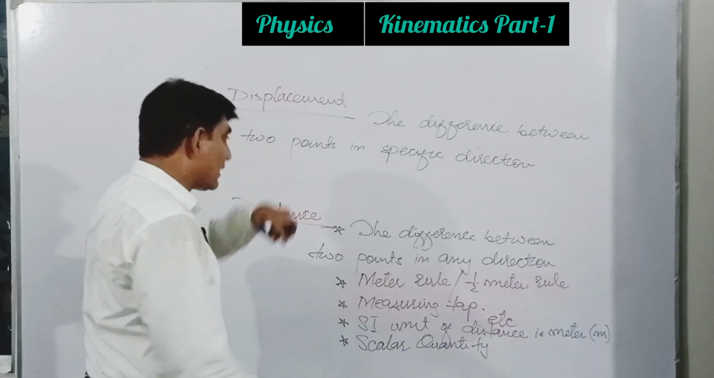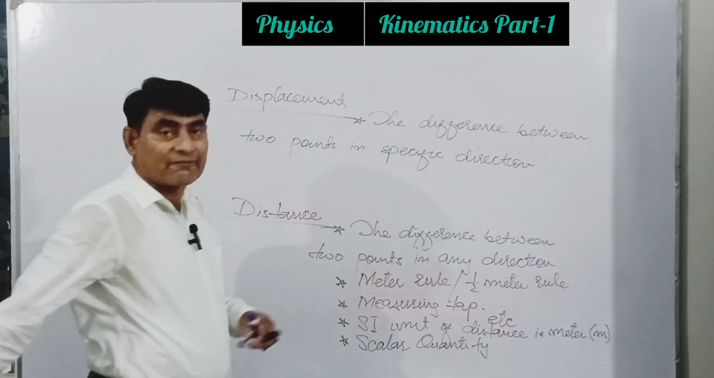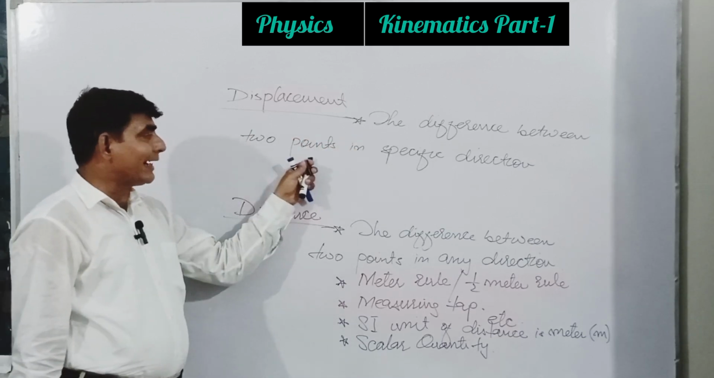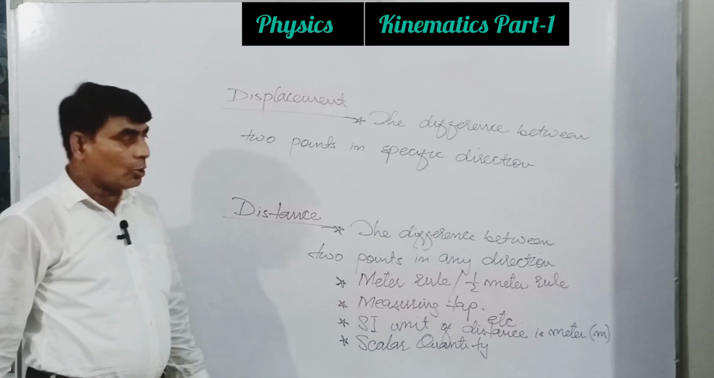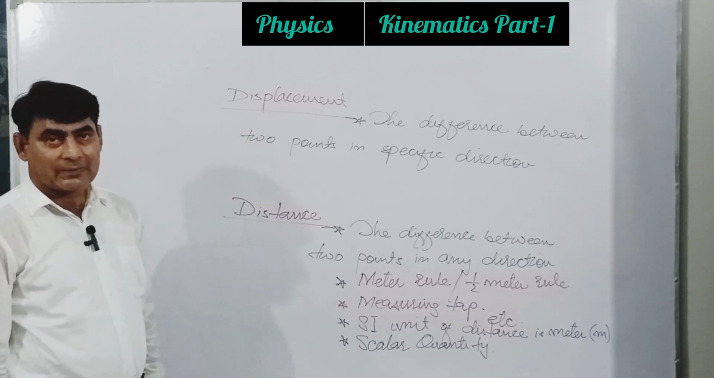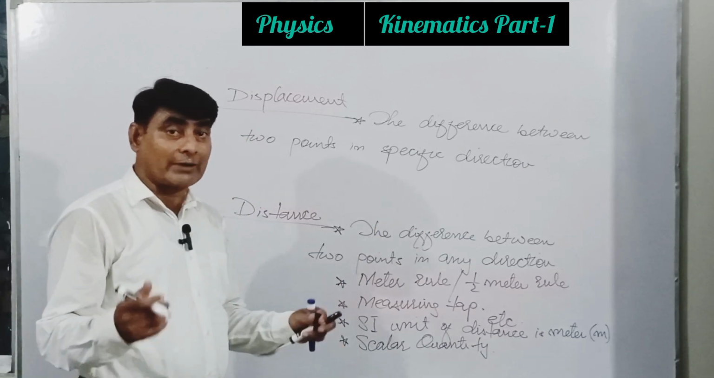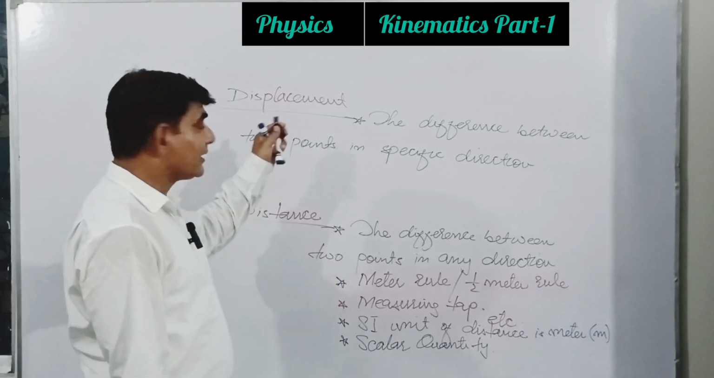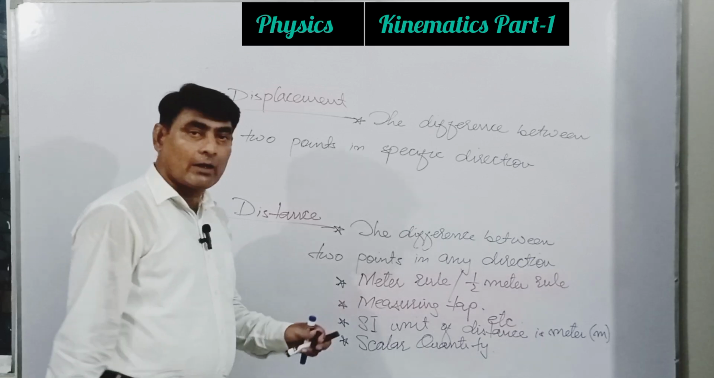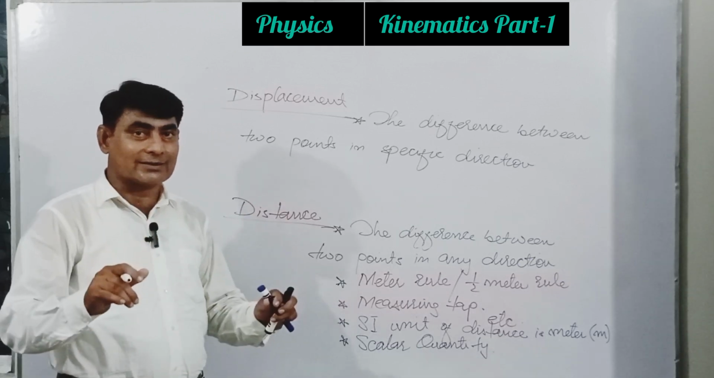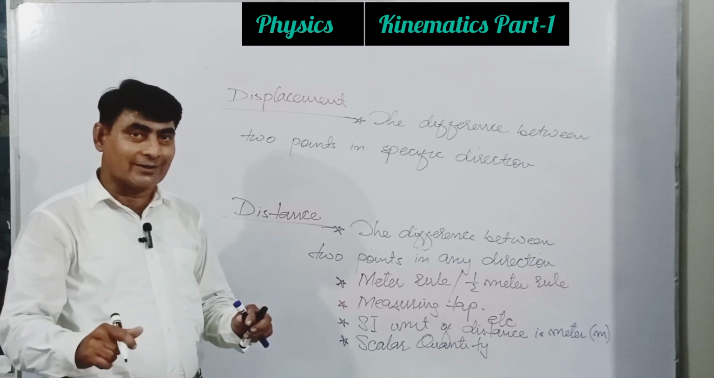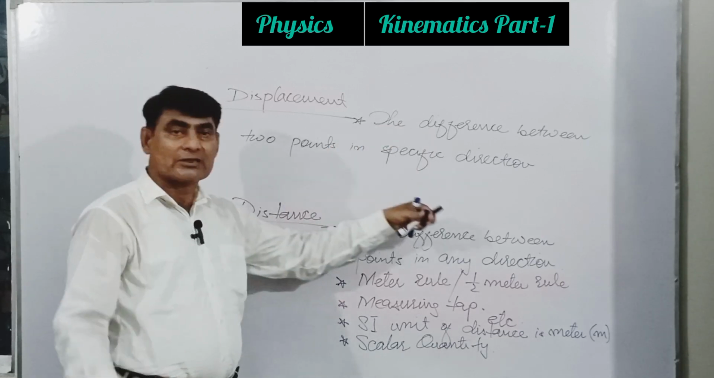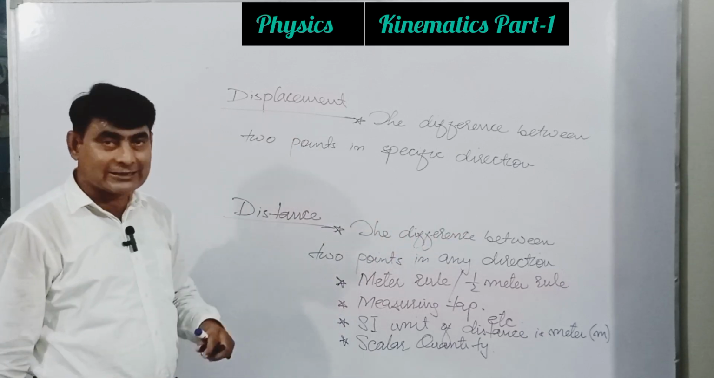Okay, this is the first one. What is the definition of displacement? The difference between two points in a specific direction. Okay, it is displacement, and we can also write that the shortest distance is called displacement. But I think by using the fundamental words, it is the change in position. So there must be a difference in points. So the difference between two points in some specific direction is called displacement.